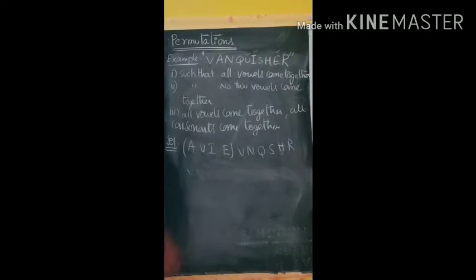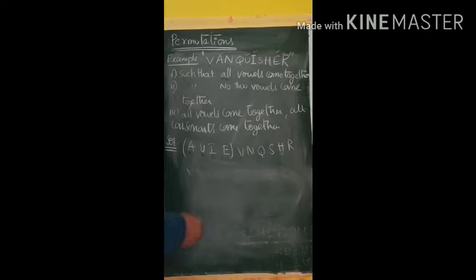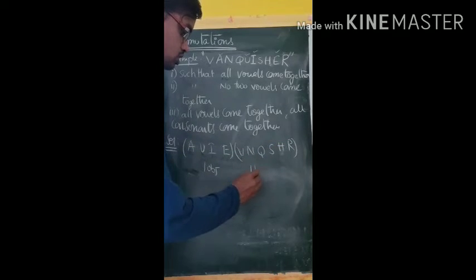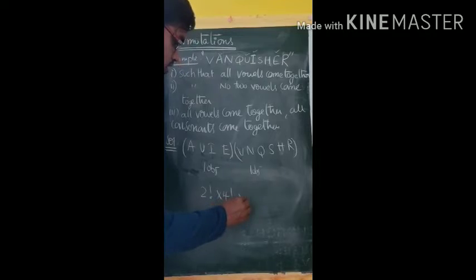And the third one, all vowels come together as well as all consonants come together. Whenever they say come together, we have to consider that set of objects as one single object. So all vowels we consider as one object, all consonants as one object. 2 objects can be arranged in 2 factorial ways, and all vowels can be shuffled themselves, 4 factorial ways. All consonants can be shuffled themselves, 6 factorial ways.